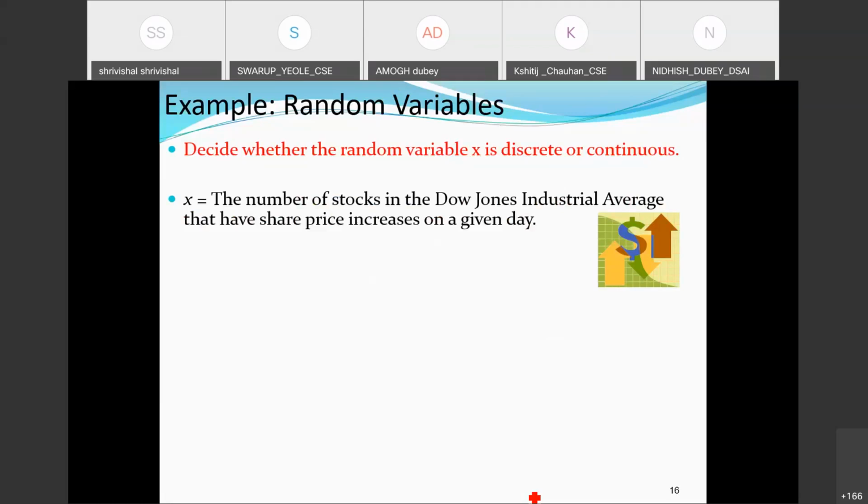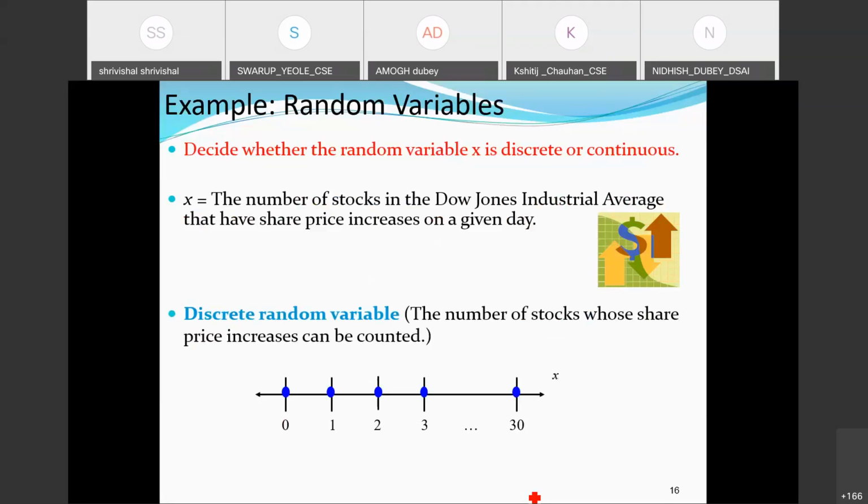So many responses are coming in: discrete. Okay, good. Let us check the answer. How many of you are correct? Because all of this answer is correct here.